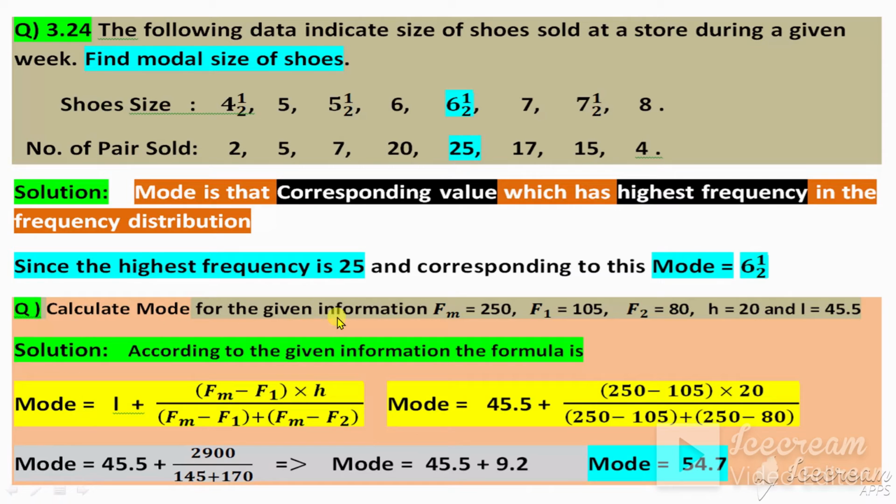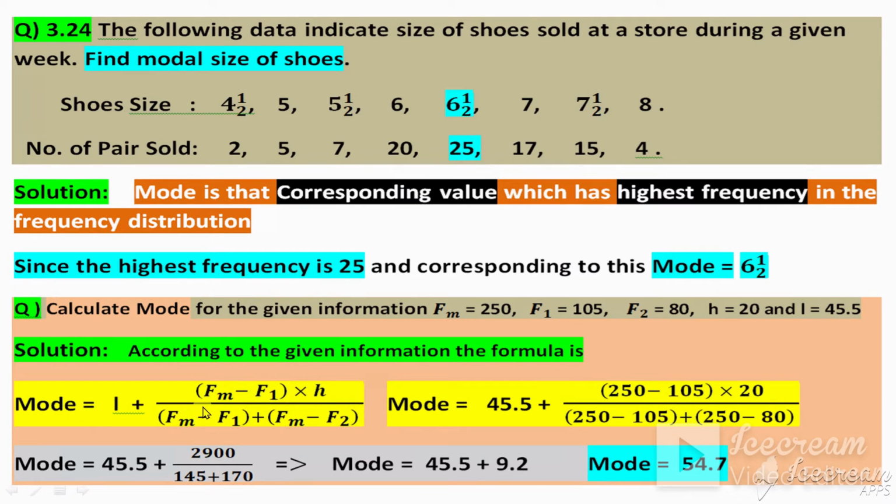So find the mode. According to this given information, the formula of mode is equal to l plus (Fm minus F1) multiplied by h divided by (Fm minus F1 plus Fm minus F2). This formula is used according to this information, and we will also use it for continuous data, when class boundaries or class limits are given.